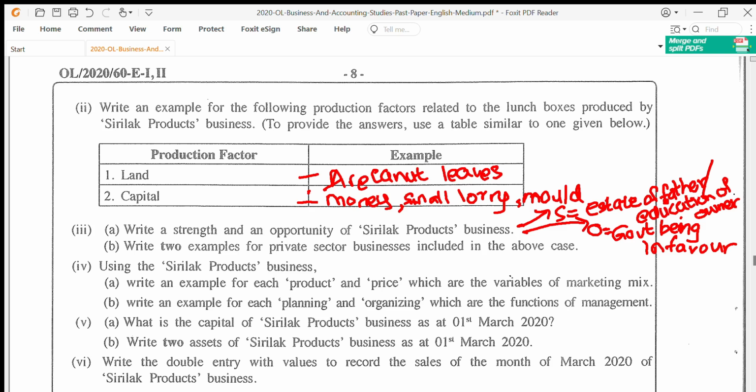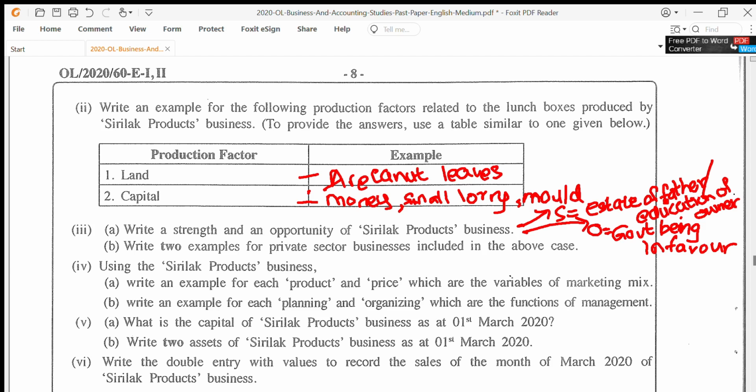Okay, so again you could see when it comes to this particular question, in terms of opportunity there was just one, because the case says, look here, government is in favor of using all these environmentally friendly products. So naturally demand is growing for this particular business. What is the strength that this business has in comparison to others? They could easily mobilize the main resource for their production, which is areca nut leaves. Why? They own the estate. So it's the father's estate. It belongs to them as well. They could easily source the raw material.